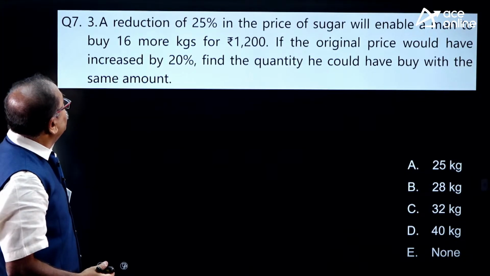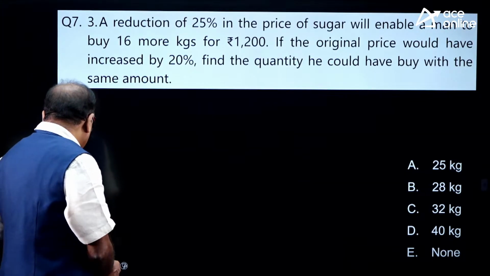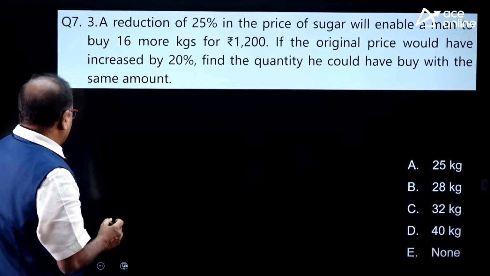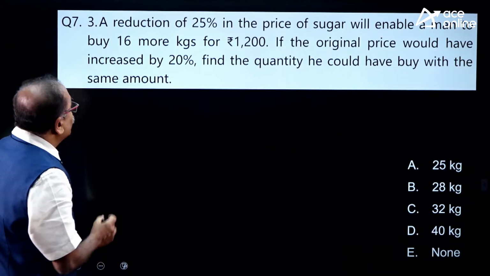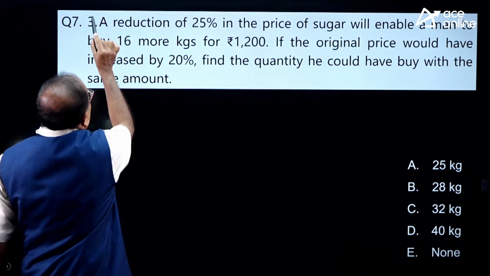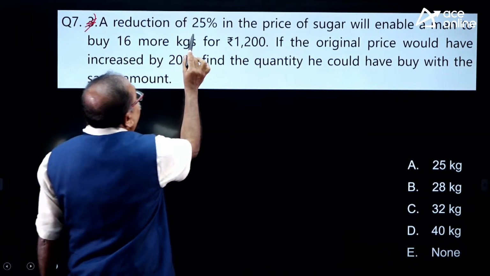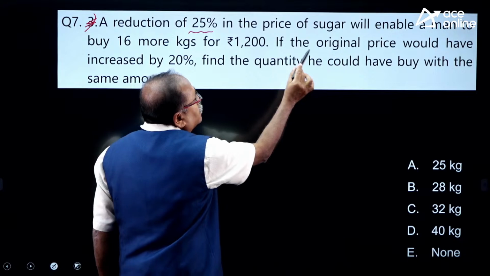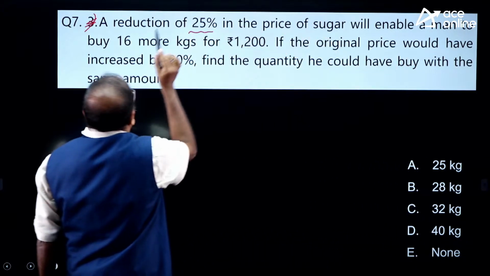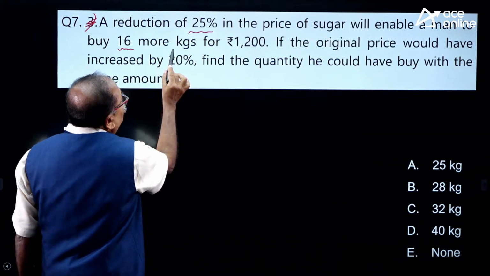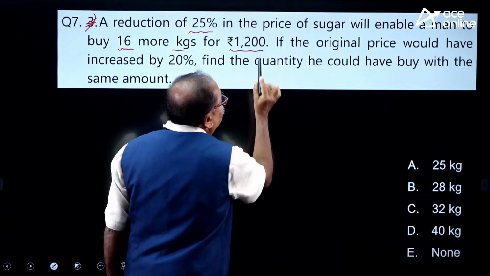Now look at the question here. What is this question? It says, ignore that 3. A reduction of 25% in the price of sugar will enable a man to buy 16 more kg for rupees 1200.